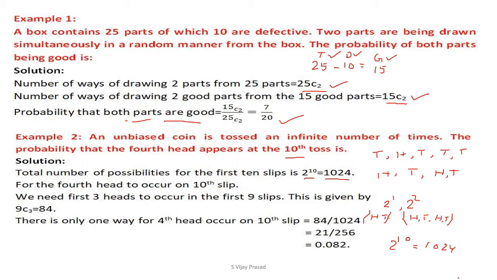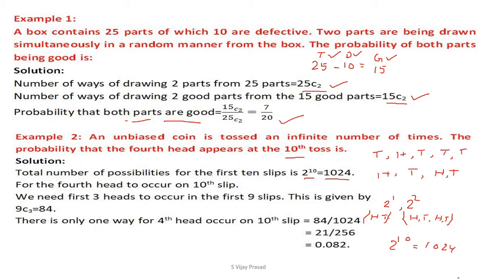For the fourth head to occur on the 10th flip, we need the first 3 heads to occur in the first 9 flips. This is given by 9C3 ways. We are getting the 3 heads before we are tossing the 10th time. That is, you must get the 3 heads. That is the 9C3 ways. You can get the head.